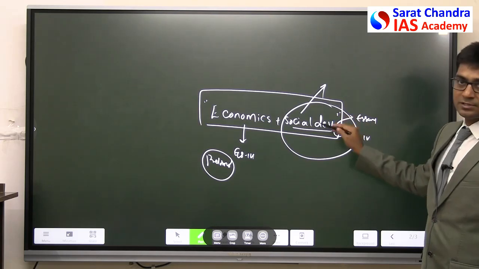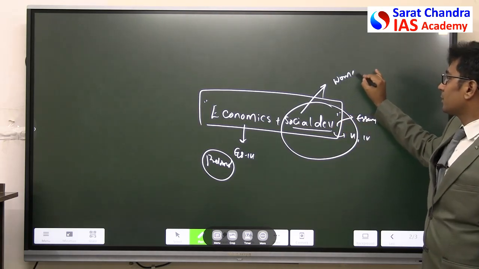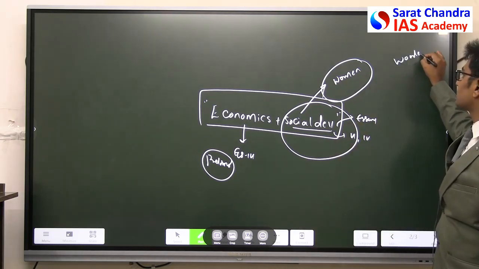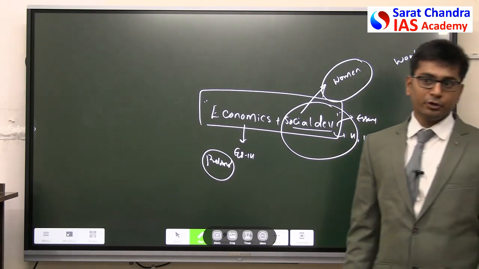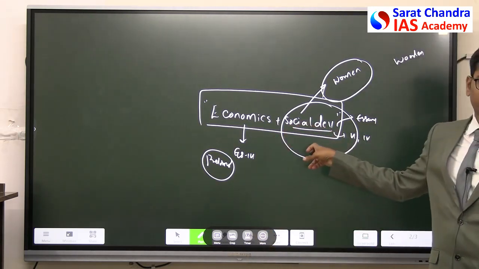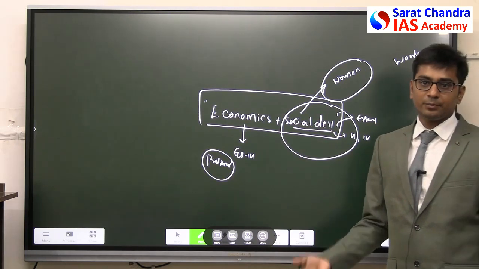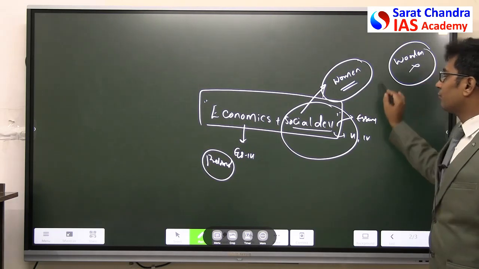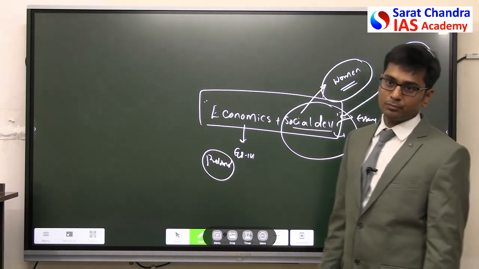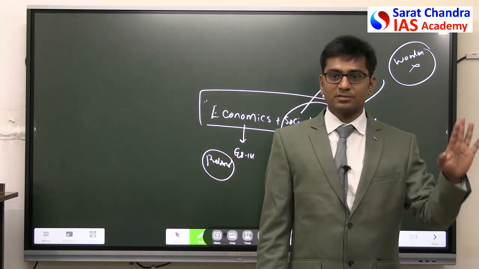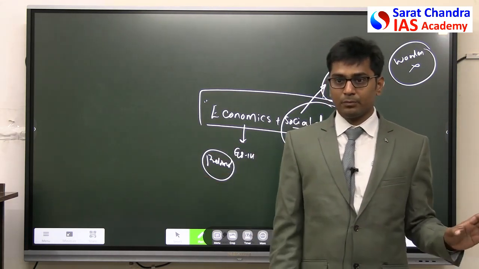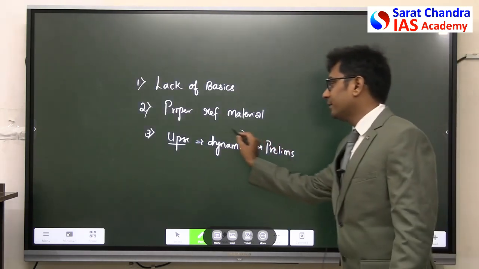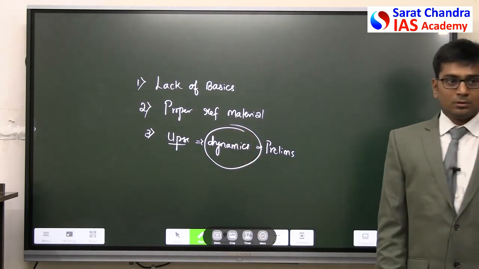Why? On cylinders, it is the women who are going to work in their households. If they do not have cylinders, what will they do? They will use wood or wooden sticks. Because of that, health is deteriorating. That comes under social development. They will ask for the interpretation. Now, in order for this woman to leave this and go for using LPG cylinders, the Government of India launched one scheme. You have to study that scheme. So the questions will be in this way. This makes the subject a bit difficult because they are very dynamic in nature.